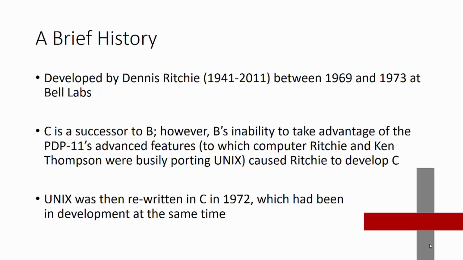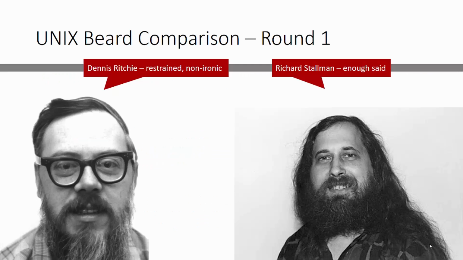C is a successor to B, but at the time, B's inability to use the PDP-11's features, which is what Dennis Ritchie and Ken Thompson were working on, caused Dennis to go ahead and develop C. They needed some of the better horsepower that he was developing for it. And then they went ahead and rewrote Unix in 1972 fully in C, which had been in development at the same time. So let's take a look at beards right out of the gate here.